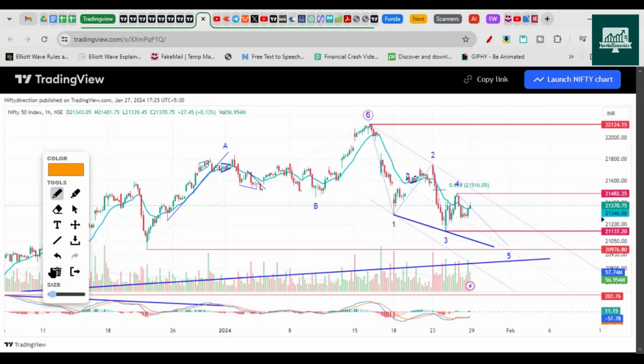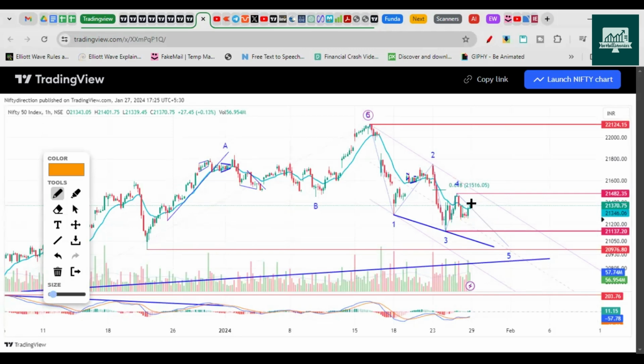There is some room left on the upside as well, and due to the monthly expiry, we had this slow move on the expiry day. So it's a little bit doubtful what it is going to do in the 4th wave, whether it has made a top here or not. But as soon as it breaks this level, if on Monday it opens a small gap down below this level, I would be sure that we are already in a 5th wave and it will head towards 20,980 something levels on the downside.